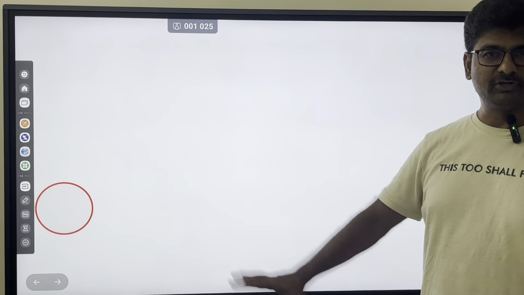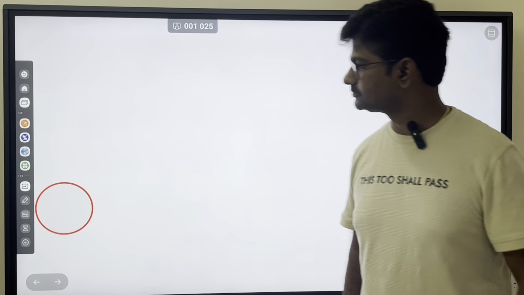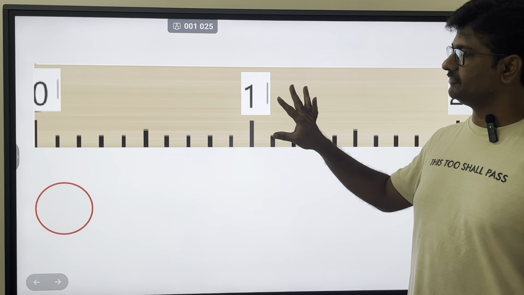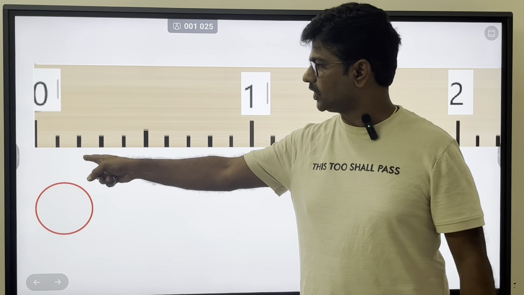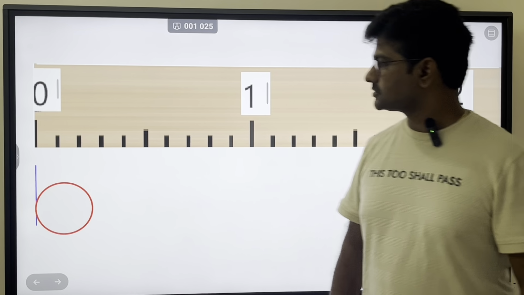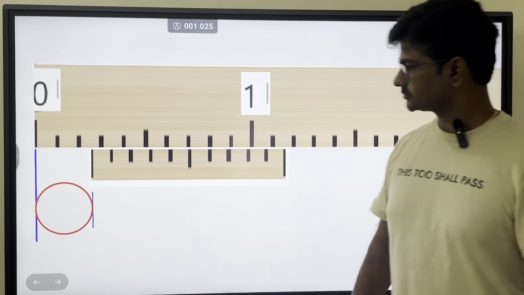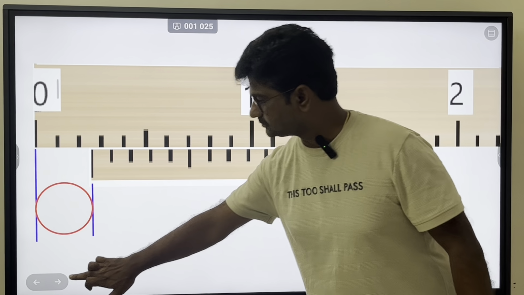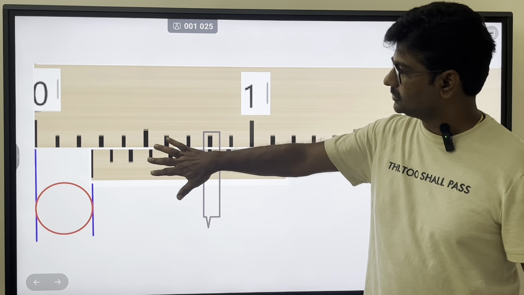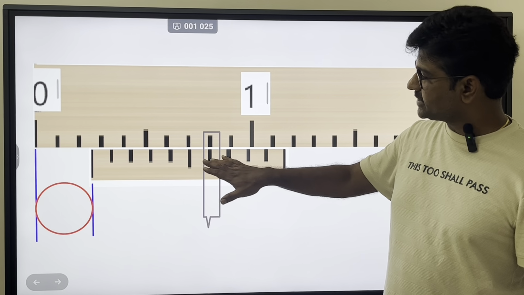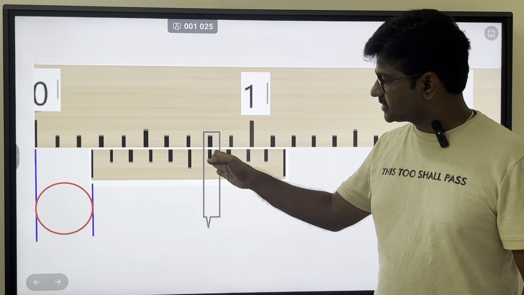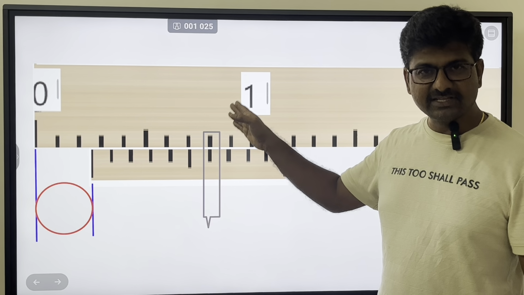Suppose you want to find the diameter of this. This is your main scale division. On the main scale I can measure 1 mm, 2 mm, 3 mm, 4 mm, whatever. Suppose I am measuring this. This is my vernier scale. Suppose I am moving this vernier scale to the right, and you see which division is coinciding with the main scale division. As I told you earlier, if the sixth division is coinciding with the main scale, that means how much has it advanced?